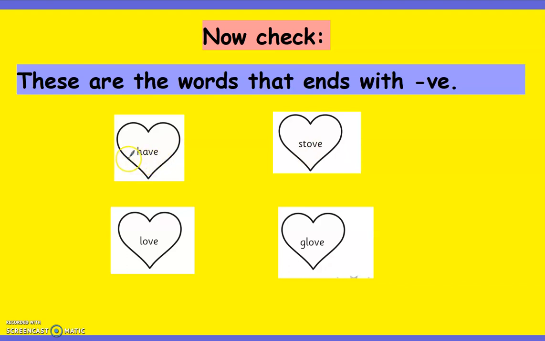Have, have. S, t, o, v: stove, stove. That we already read before. L, o, v: love, love. G, l, o, v: glove, glove. Good going.